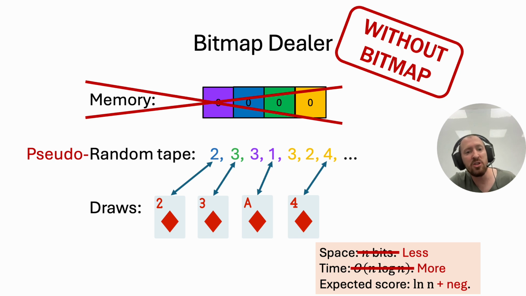Now, in each turn, we check what is the next number that appears for the first time, and we will do so by scanning the entire pseudorandom string from the beginning. So our algorithm now looks like a nested for loop, where for each number we scan the entire string from the beginning and see whether this is the first time that it appears, and if it is, then we draw it, and otherwise we continue to the next number.